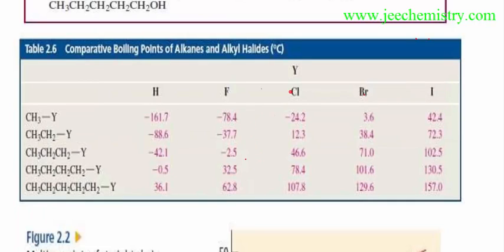Now look at this type of compound, where there is iodine, bromine, chlorine, fluorine, hydrogen. Iodine has a bigger size than bromine, chlorine, and fluorine. Fluorine, chlorine, bromine, and iodine are in a group. So in a group, you have to generally consider the size. Size is the main factor in a group, and in a period electronegativity is the more important factor. So this is the size factor. For boiling point, you have to consider the size.